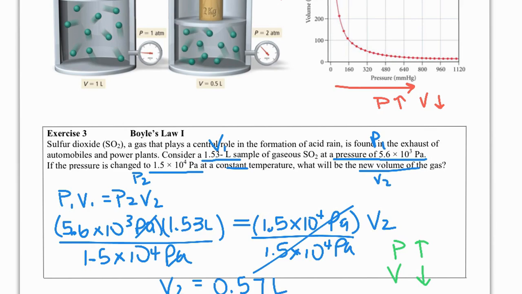All right, so Boyle's law relates pressure and volume, and it's one of our most used laws, because a lot of times we are studying pressure-volume relationships at constant temperature, like in a classroom, where we're not really changing the temperature very often.